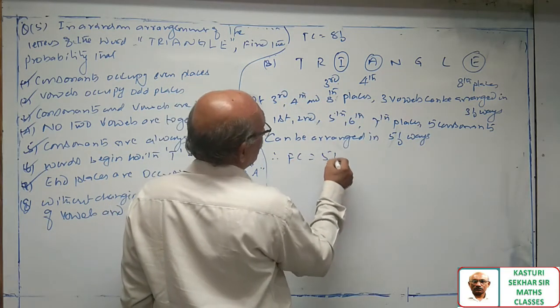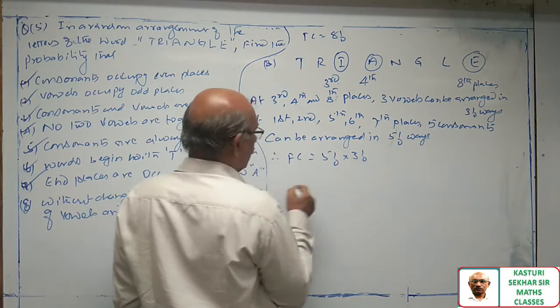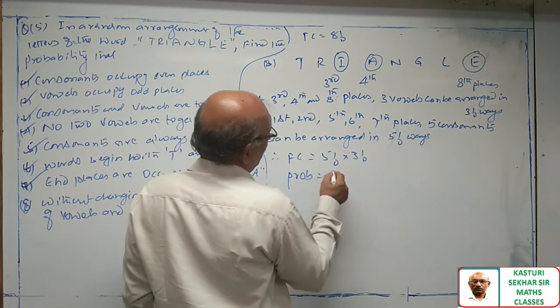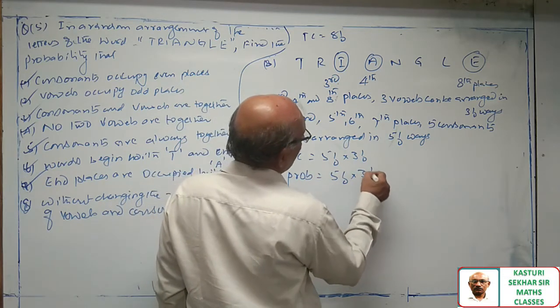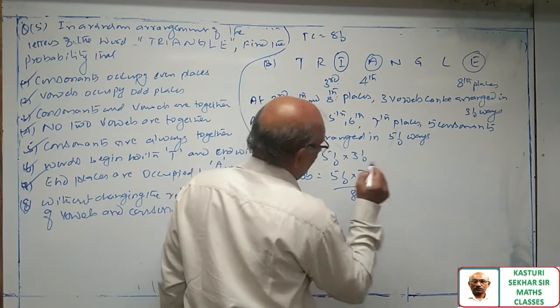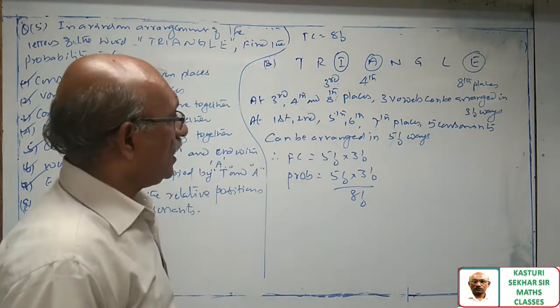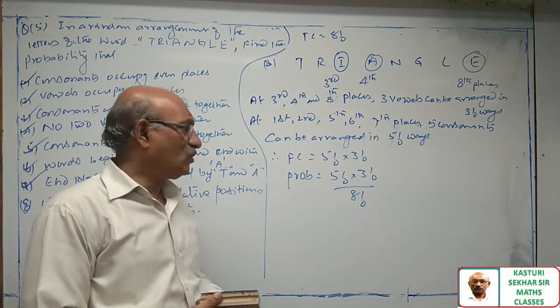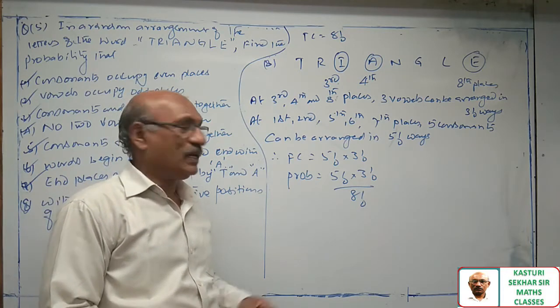Therefore, favorable cases 5 factorial into 3 factorial. Probability is equal to 5 factorial into 3 factorial by 8 factorial.